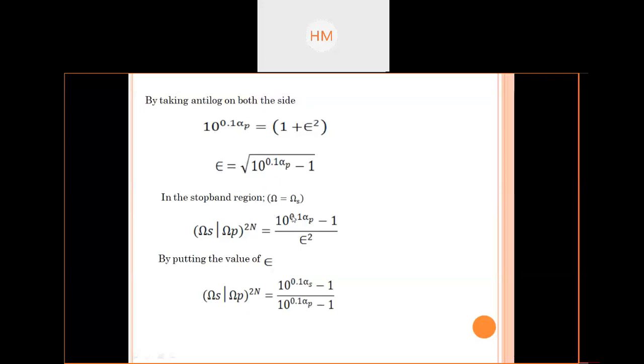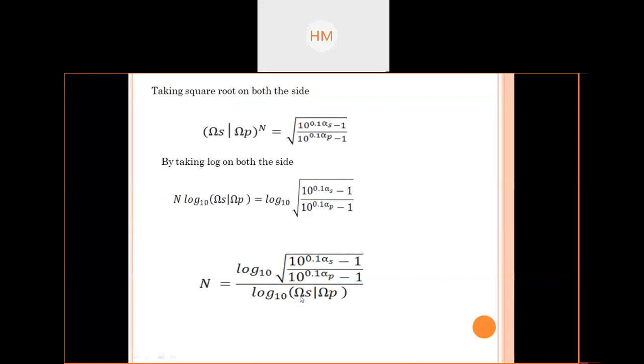And in the stop band region, when omega is equal to omega s, the ratio omega s upon omega p changes, and you will get this equation. By putting the value of epsilon, I have found the value of epsilon, put it in, and derived the equation.